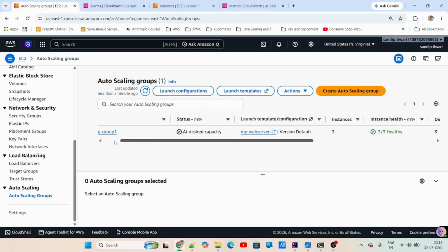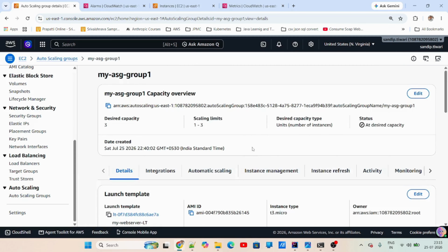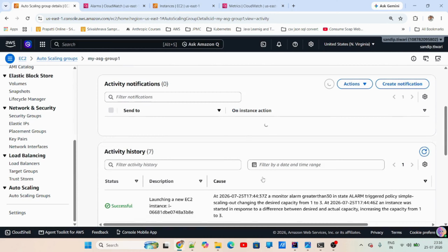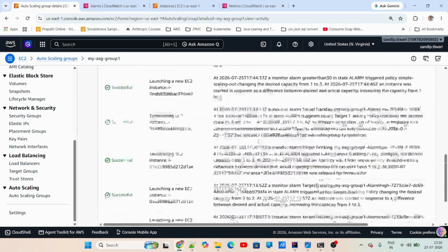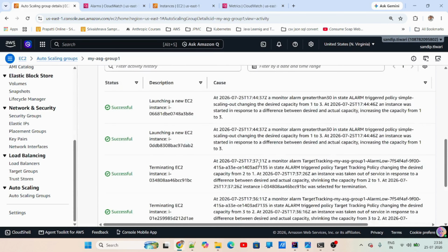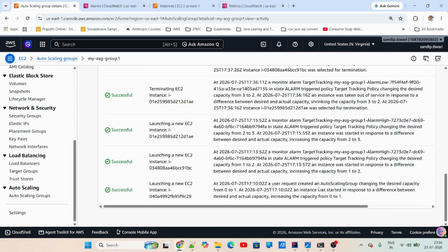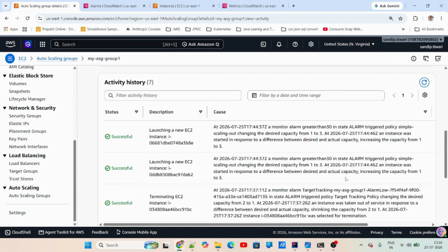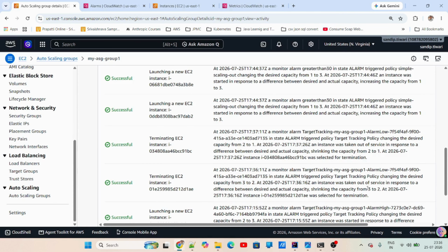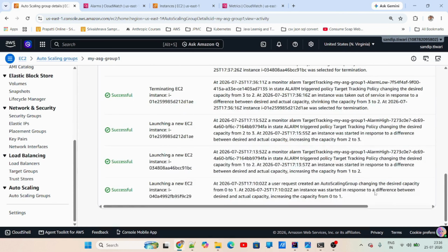All the 3 instances are in the healthy state. And if you go to activity here, in the activity, it shows what all activity has happened, what all events have taken place right from the start. So it gives all the details here. Shrinking capacity, and so on. So each and everything is mentioned here in the activity.